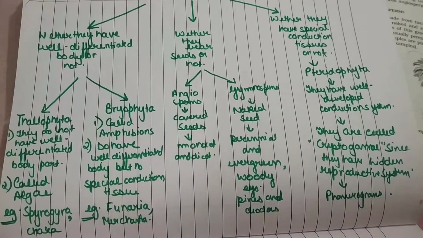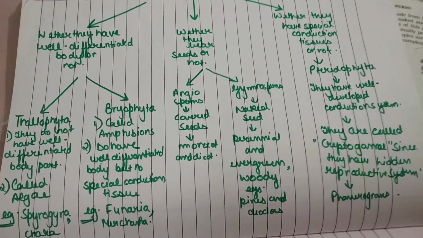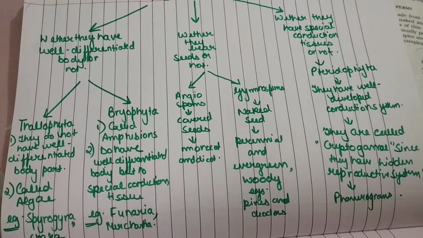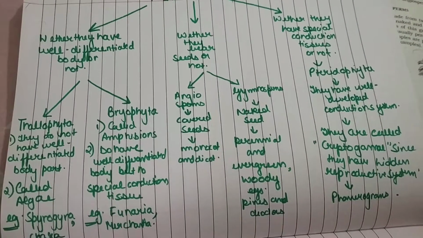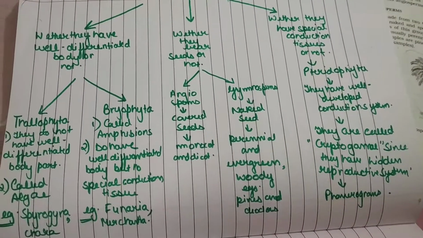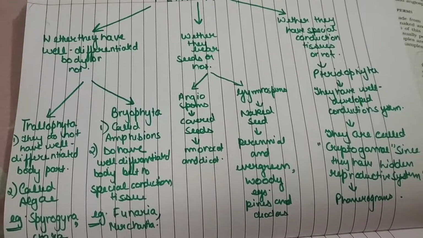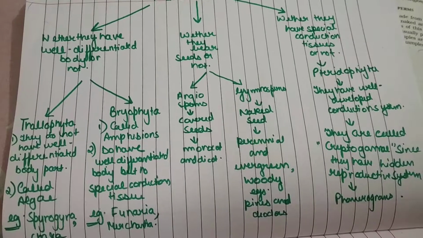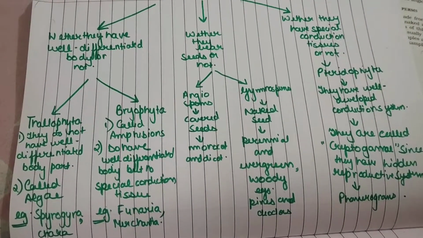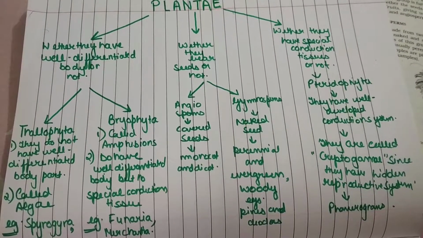Second, don't focus on the second, in which I have written whether they bear seeds or not. Come to the third one, which is whether they have special conduction tissues or not. On this basis, they are classified into pteridophyta. They have a well developed conduction system. Thallophyta, bryophyta and pteridophyta are all called cryptogams since they have a hidden reproductive system. Some organisms in the plant kingdom do not have the hidden reproductive system, and they are the phanerogams.